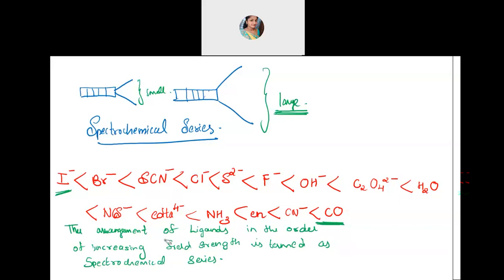What is spectrochemical series? Spectrochemical series is an experimental series which they have found out, which gives you an idea about which ligand is the stronger ligand and which ligand is the weaker one. And this is the arrangement. You can see iodide comes in the first category, meaning that is the weakest one. Then the order is increasing, meaning as you go towards the right side, you can see that these ligands are becoming stronger and stronger. And carbonyl is the strongest one among all.